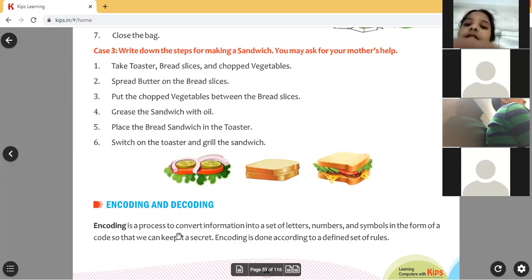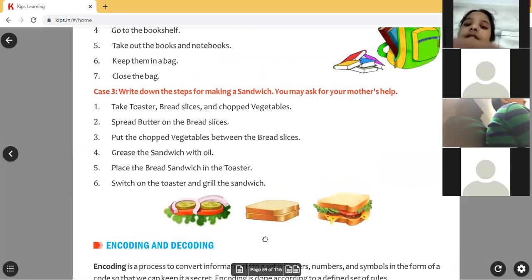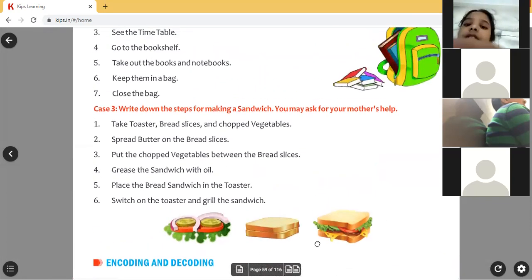So, okay, you don't see the textbook. First, listen to the concept. When we are transmitting our information through the network, any other person may take our information without our permission. It may happen, children.